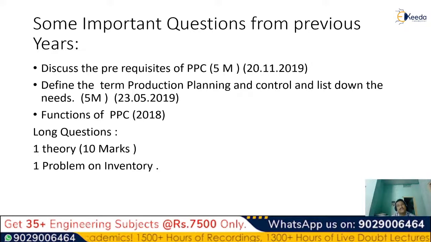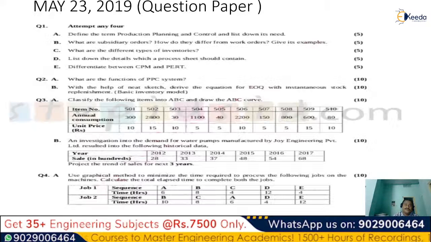Or in the first question of the long questions, there will be one theory question which will generally ask what the functions of production planning and control are, and what the requisites or requirements of production planning and control are, or in general what production planning and control is and what its functions are. So that's what we'll generally have in this entire set of questions.